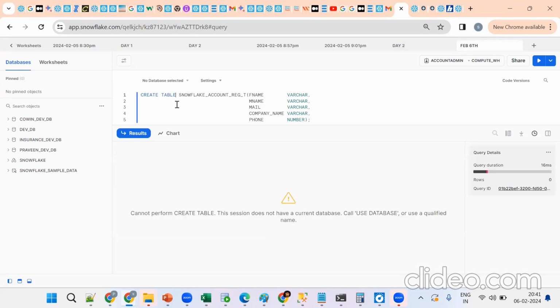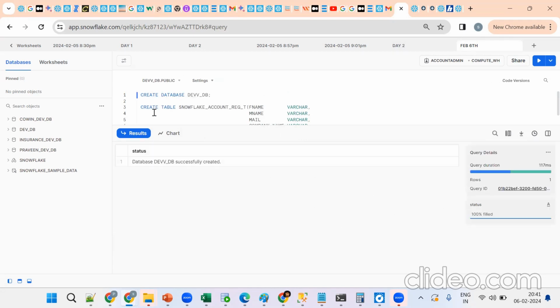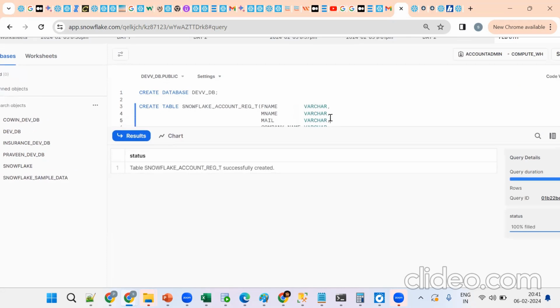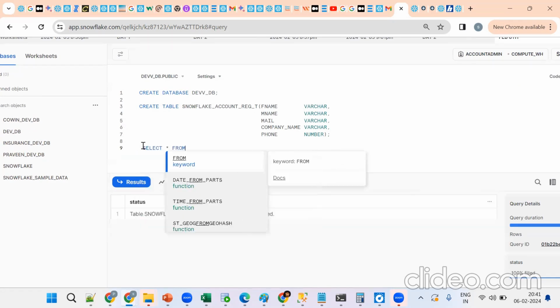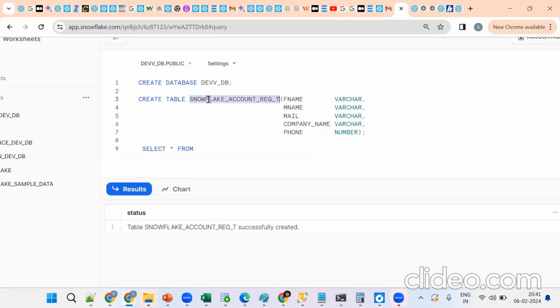We should have one database. So create database, say dev db, a development database. Now try to create the table. Now this is fine. How do we see this data? By using the SELECT statement: select star from our table. It returns all the columns and all the records.